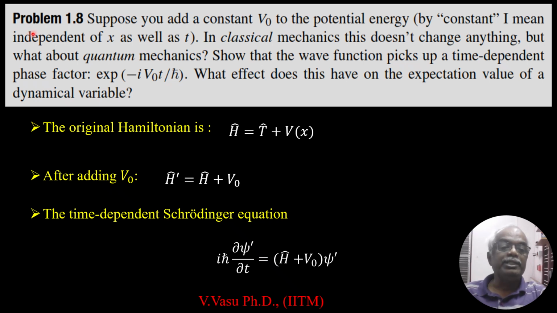Today we are going to solve problem 1.8 of Griffiths, third edition, Introduction to Quantum Mechanics. The problem states: suppose you add a constant V0 to the potential. By constant I mean independent of x as well as t. In classical mechanics, this does not change anything. But what about quantum mechanics?